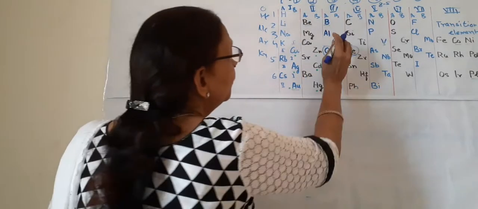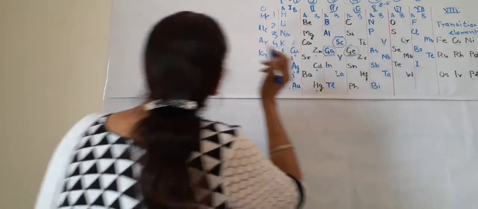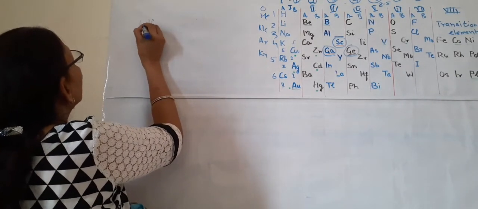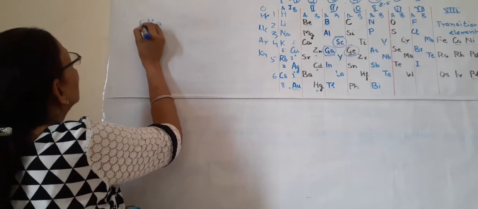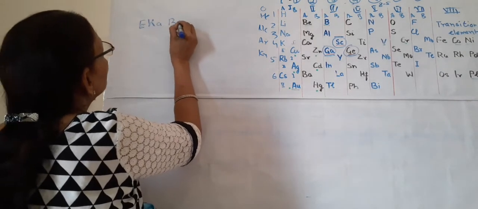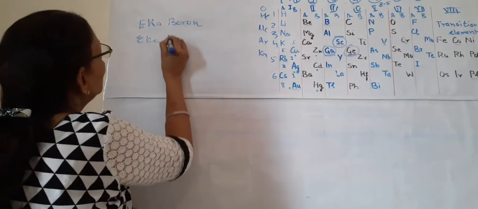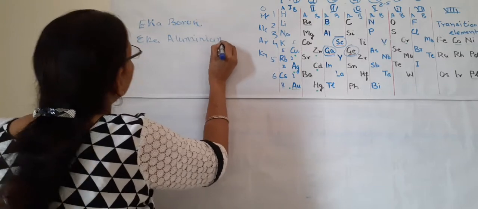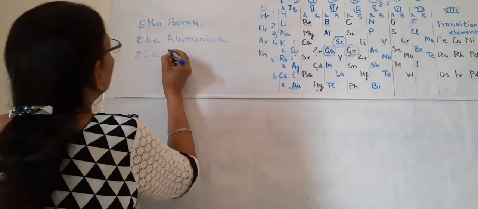Mendeleev did not know the elements or the names of the elements, so he gave three names known as Eka boron, Eka aluminium, and Eka silicon.